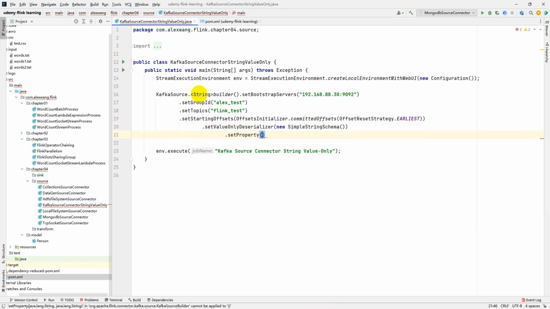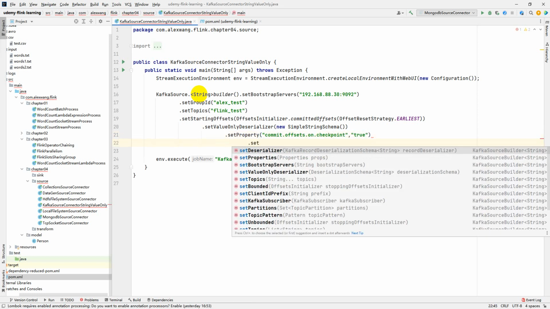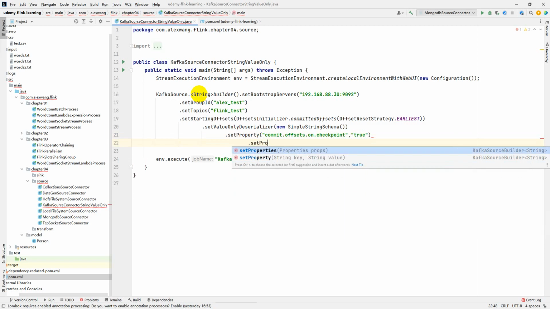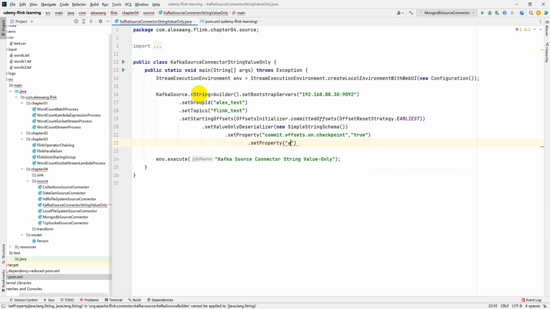And specify the additional property by the set property method. For example, we can specify the commit offsets on checkpoint. Specify another property, the auto commit interval ms here.